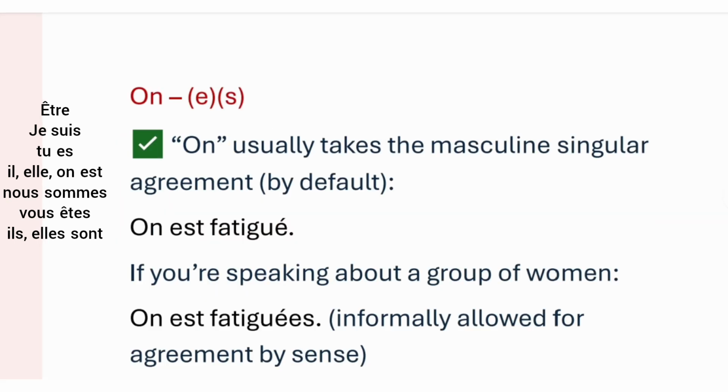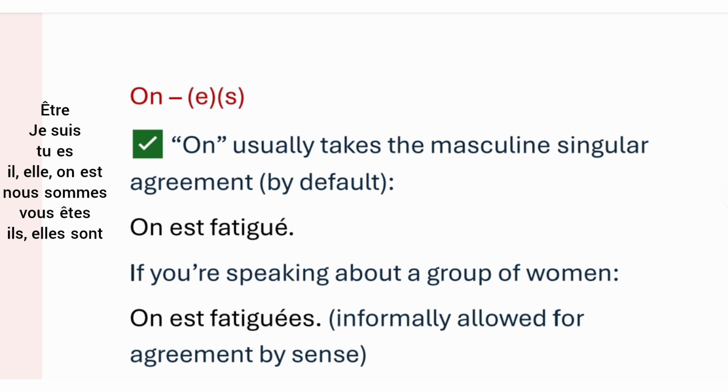Then on means we, and it can be turned into feminine, because if the we group is feminine, we need to put an extra e. And it is mostly plural, because on is also used for one must, so we will be putting an extra s also to make it plural. Then on usually takes the masculine singular agreement by default. Clear? On is generally taken as masculine and singular, that is, formally it is not accorded.